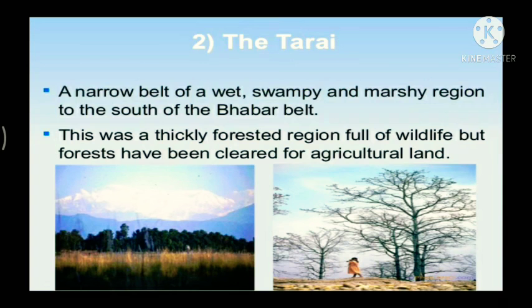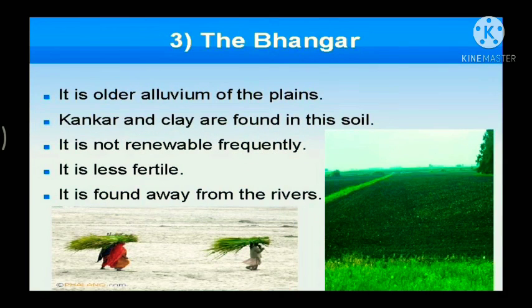Next up, the largest part of the northern plain is formed of older alluvium, and it lies just above the floodplains of the rivers, and presents a terrace-like feature. This part is known as Bhangar.